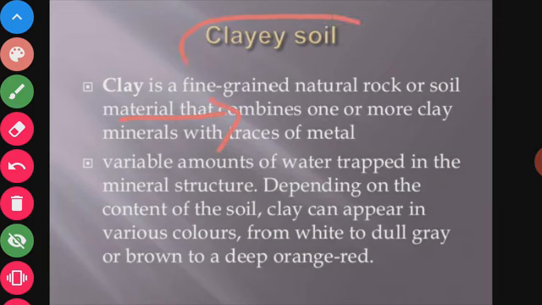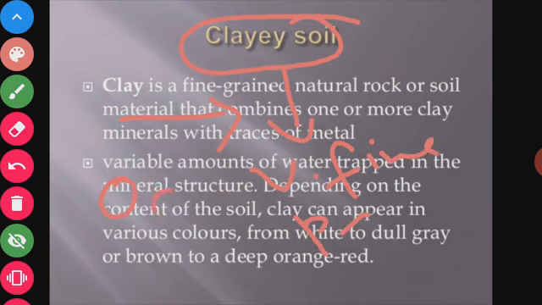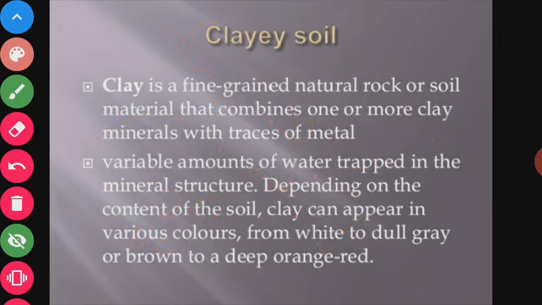This clay soil is made up of very fine particles, and the space between those particles is very small. The air spaces are very small. When dried, the clay soil becomes hard.